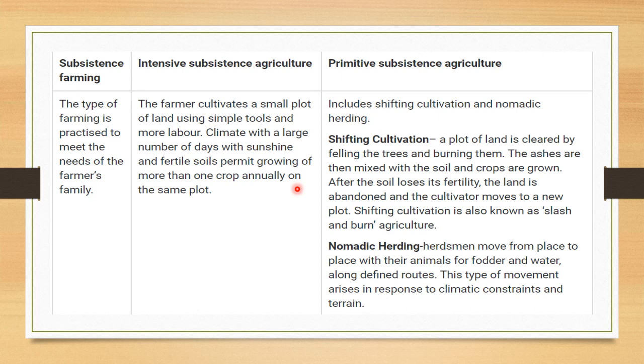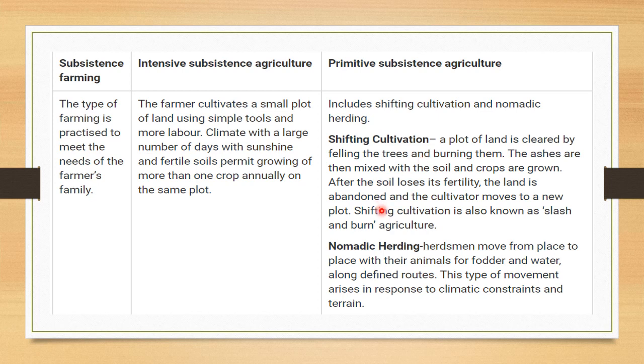Understood? But primitive subsistence agriculture is not only in the same plot. In primitive we have two types: shifting cultivation and nomadic herding. Shifting cultivation means for a particular period one plot of land is used for agriculture, and after that when that land loses its fertility they will burn it, burn those places and move to the next plot. They will move from one plot to another. So this is known as shifting cultivation.